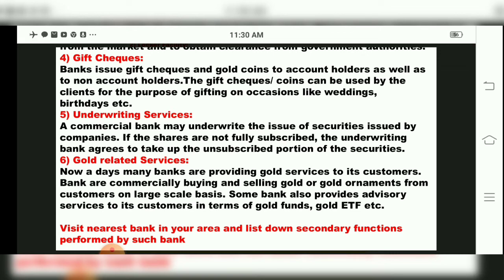This type of business the bank has started, keeping securities, or they can also buy and sell gold ornaments, or gold itself. So gold related services are provided by the bank and they are more profitable, and people are using them.